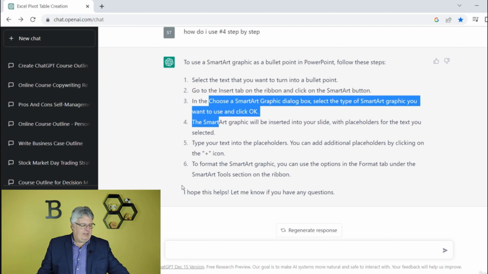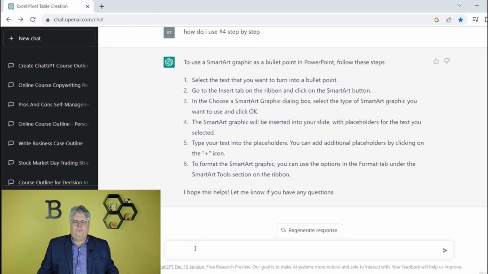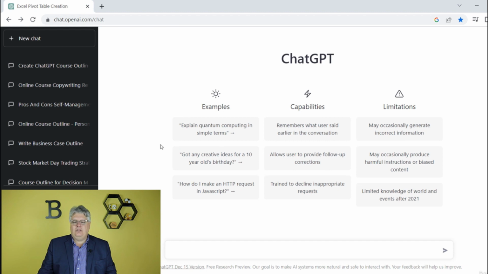All right, so that's a couple hard skills there from Microsoft Excel. Now let's look at something really advanced. Let's talk coding now. I am not a coder, so I am not an expert in this. I wouldn't even know what this thing is saying. I'm going to start a new chat though, but I want you to know this because it's talking about how do I make an HTTP request in JavaScript. Those are the type of questions it can do.